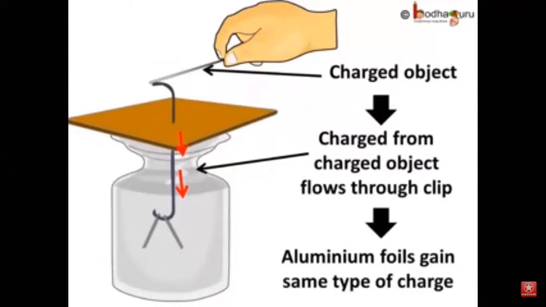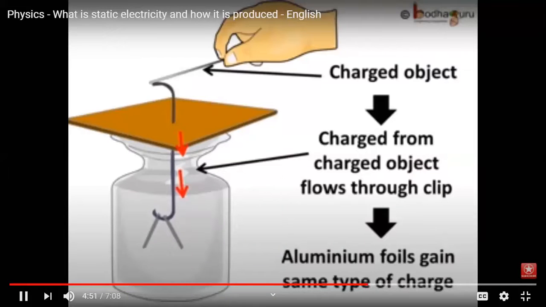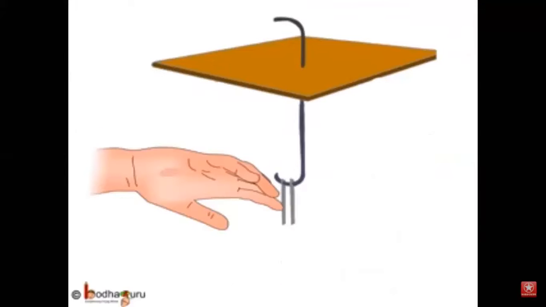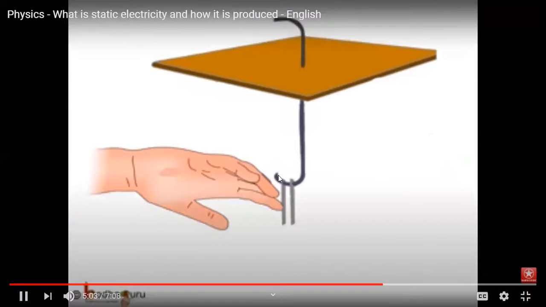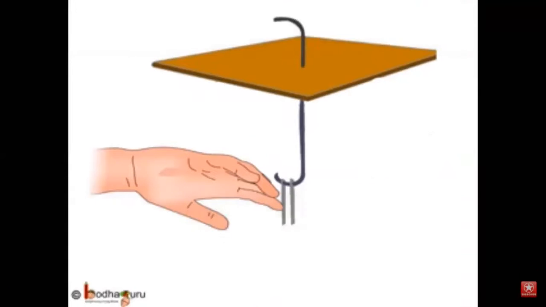The aluminum foil strips are repelling each other. It means they acquired same kind of charge, which means charge from the charged body have flown into them. So we can say electrical charge can be transferred from a charged body to another through a metal conductor. Next, if we touch the paper clip, the aluminum foils would come back to the normal position. Means they lost the electric charge. We say the foil strips are discharged now.